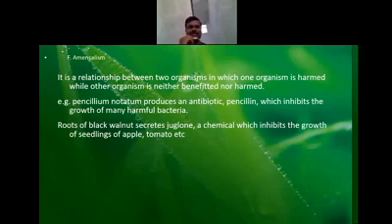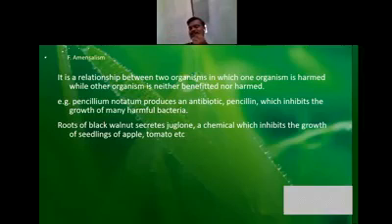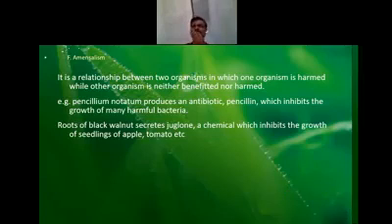Like that, there are 6 different types of interaction between the organisms we have studied. One is mutualism, competition, predation, parasitism, commensalism, amensalism. I summarize once again: mutualism is a type of interaction between the two organisms where both the organisms are benefited. Competition is a type of interaction where both the organisms get affected.